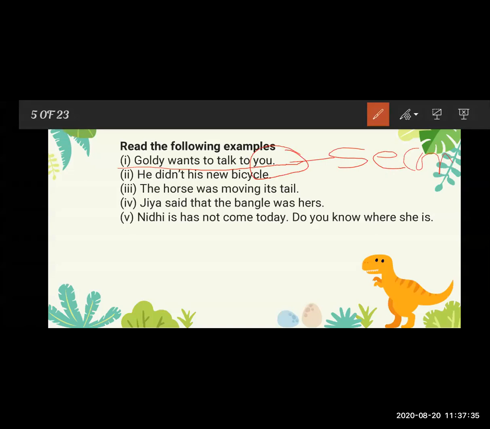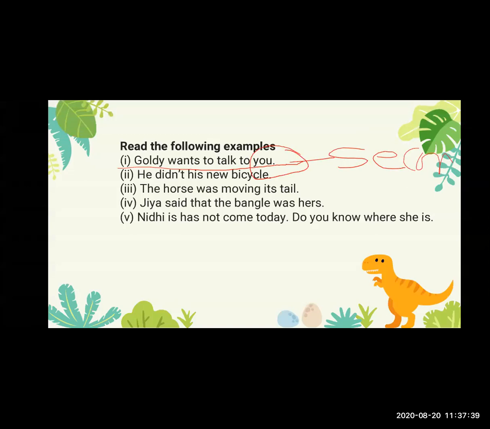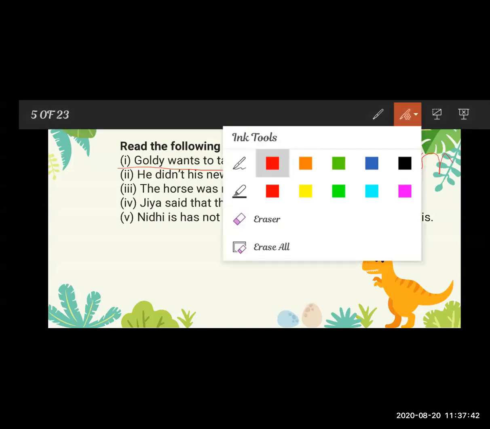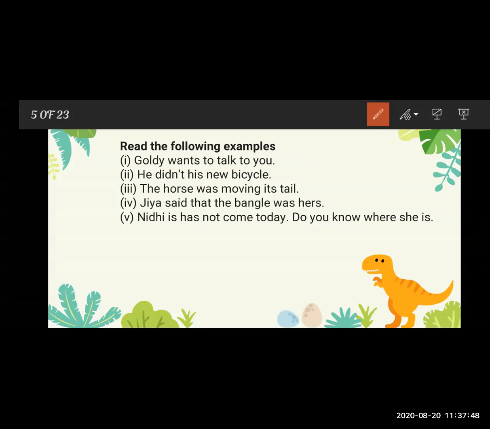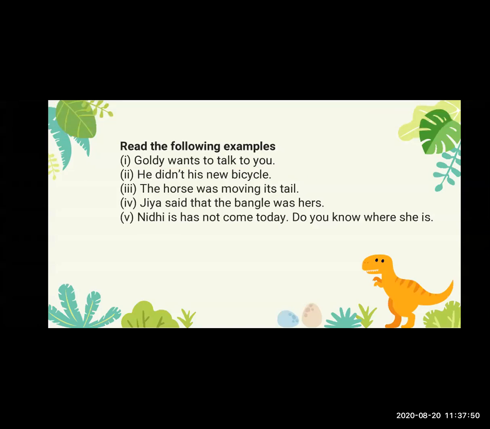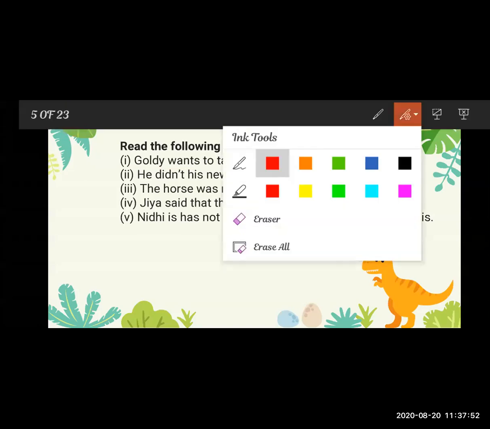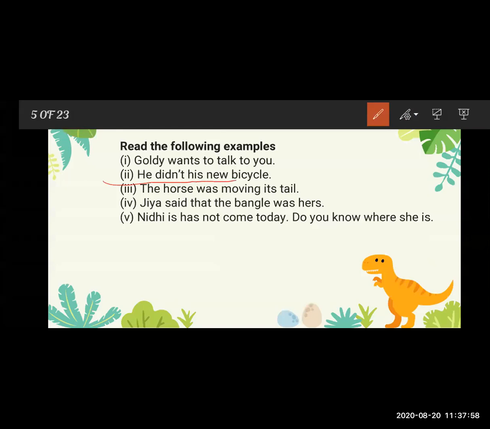He did not know his new bicycle. See in this second sentence, we need the word know.